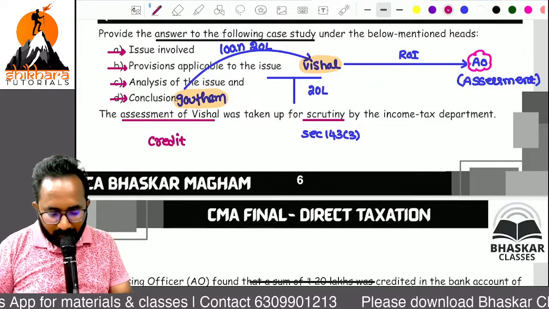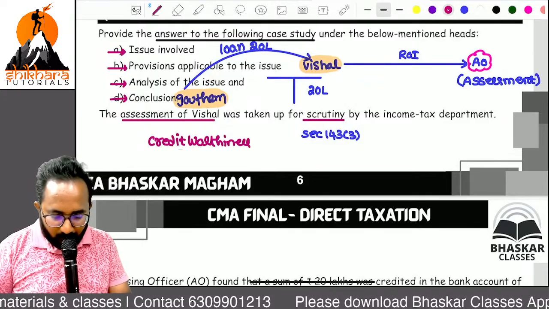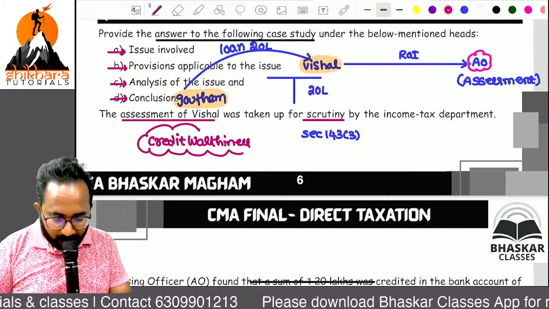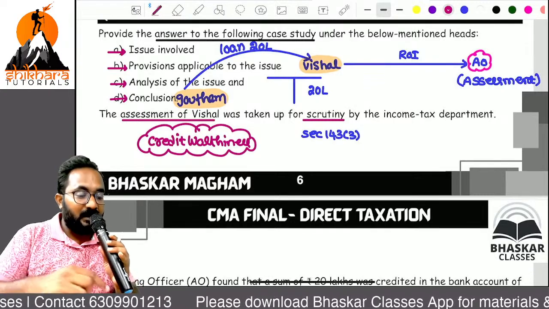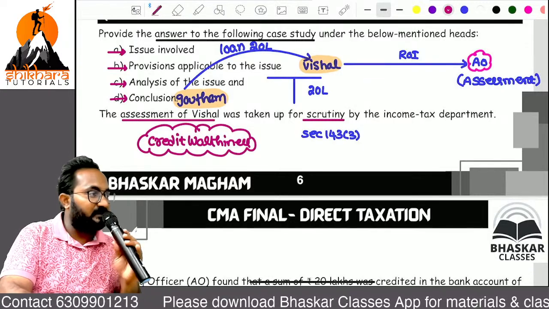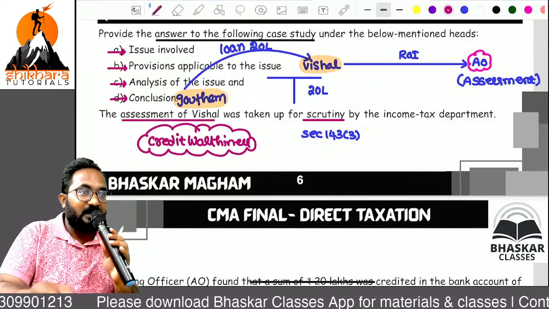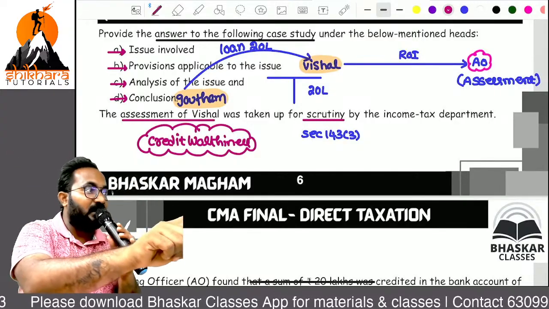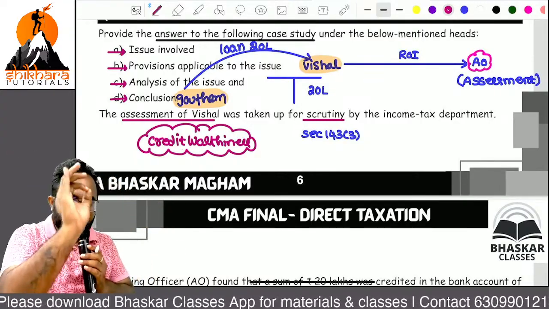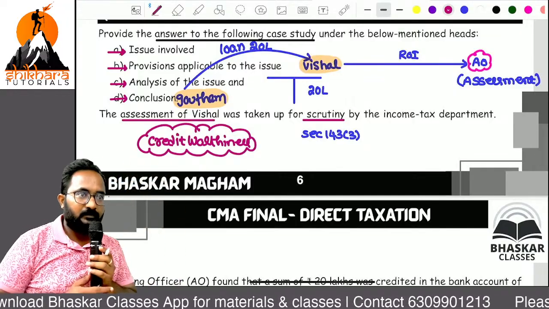All these things, creditworthiness needs to be proved by whom? Vishal. Then only will that explanation be treated as satisfactory by the AO. Otherwise the 20 lakh should be treated as what? Undisclosed income. So if you just write this word creditworthiness, you will get 7 marks.